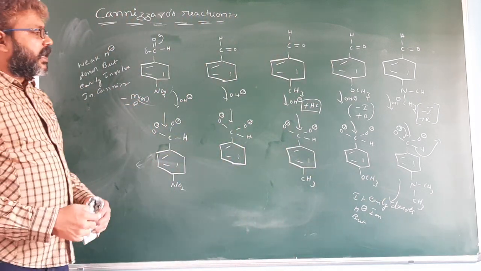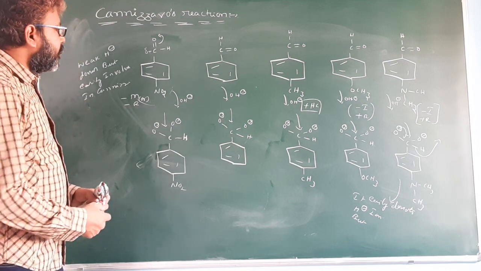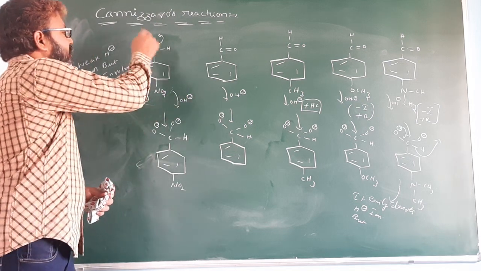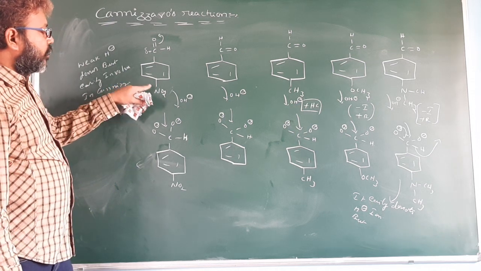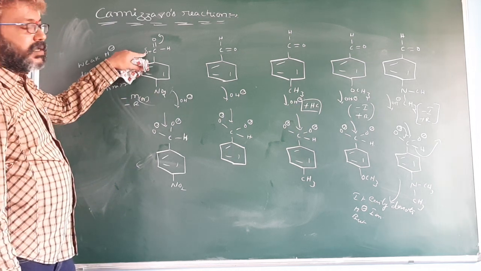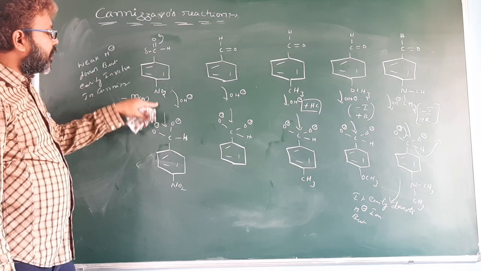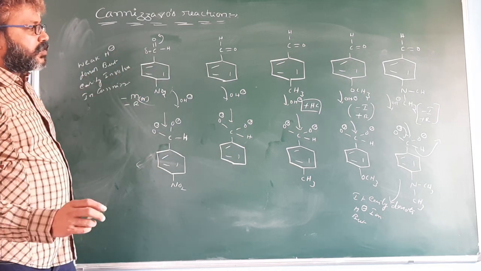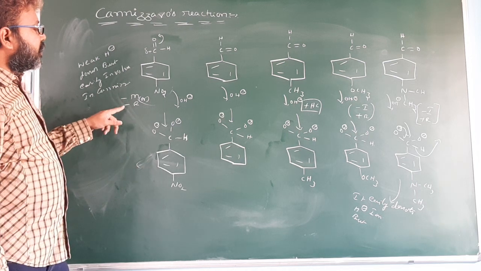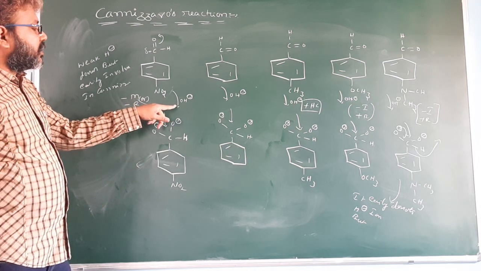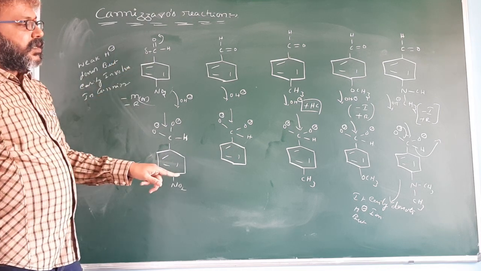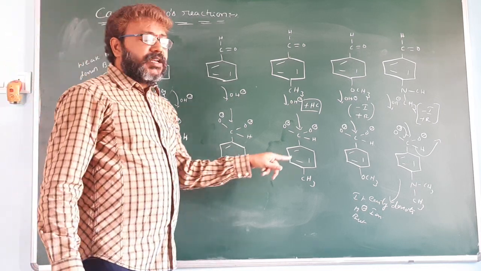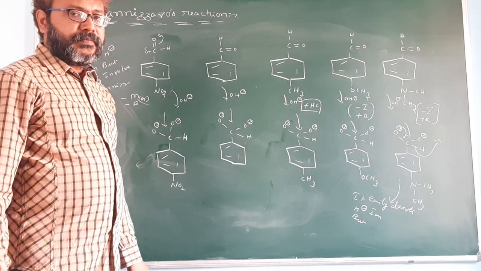Cannizzaro reaction takes place when OH minus attacks the C double bond O group. So in this compound, OH minus ion easily attacks the C double bond O group because it has electron withdrawing groups. So there are two factors. One is OH minus attacking which carbonyl group. Another is which compound easily donates H minus ion.